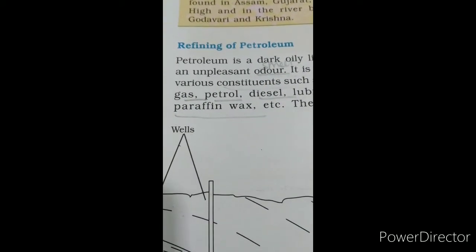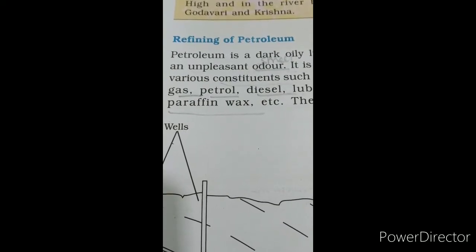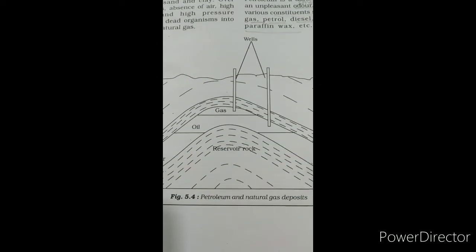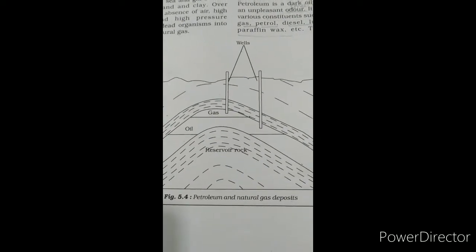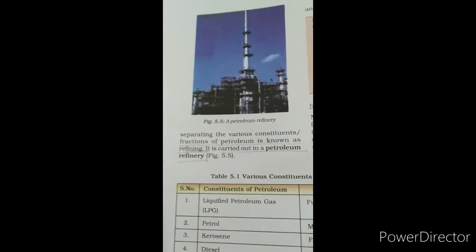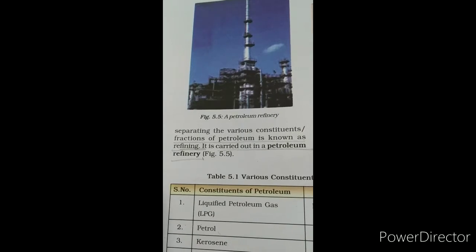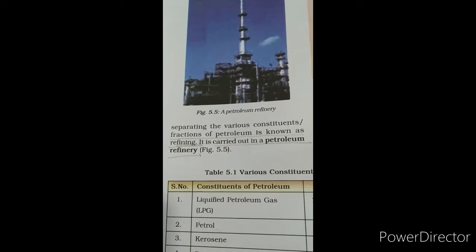Next we have refining of petroleum. The process of separating the constituents of petroleum is called refining. Now, see the figure. Figure 5.4 shows petroleum and natural gas deposits. A petroleum refinery is shown in the figure. Refining is carried out in a petroleum refinery, where all the constituents are separated in various fractions.